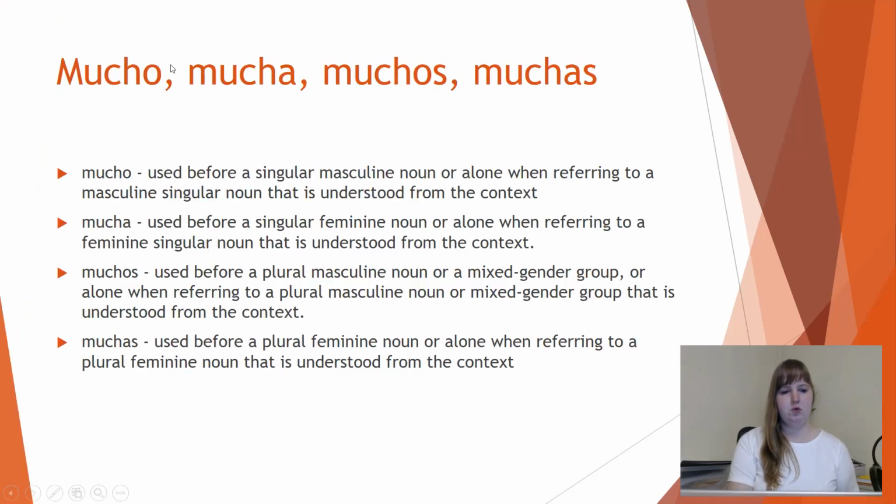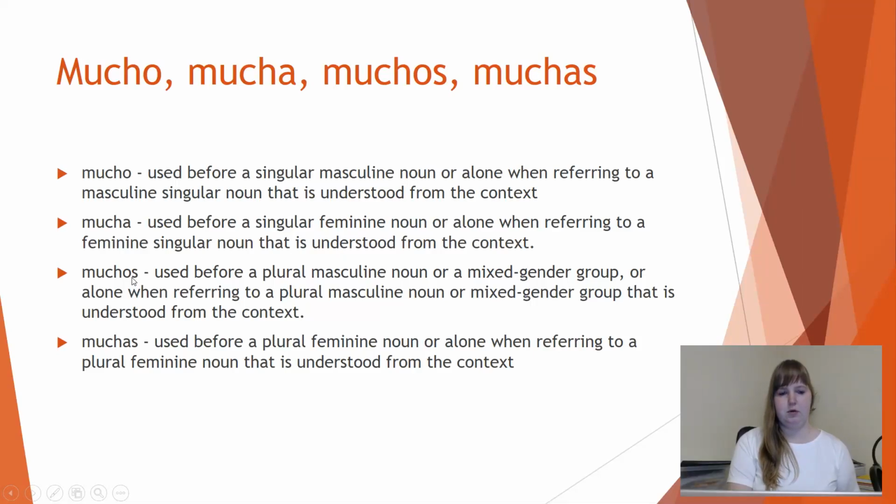We use mucho before a singular masculine noun or alone when referring to a masculine singular noun that is understood from the context. We use mucha before a singular feminine noun or alone when referring to a feminine singular noun that is understood from the context.